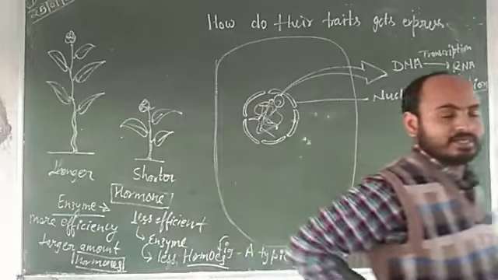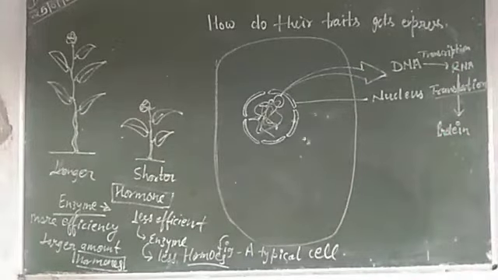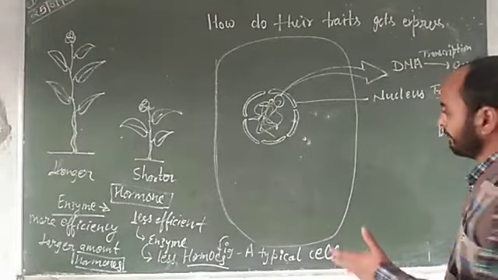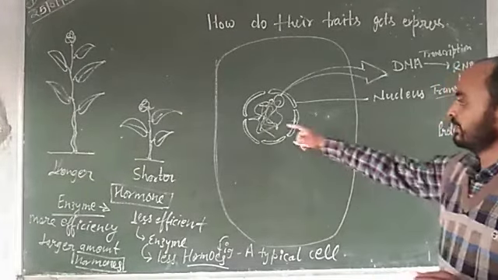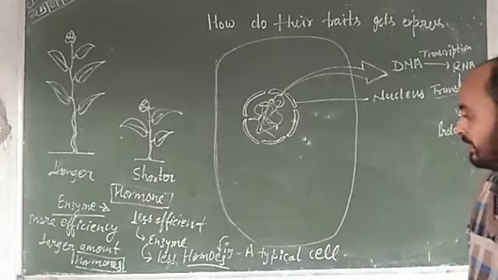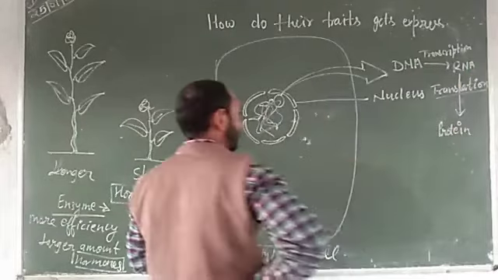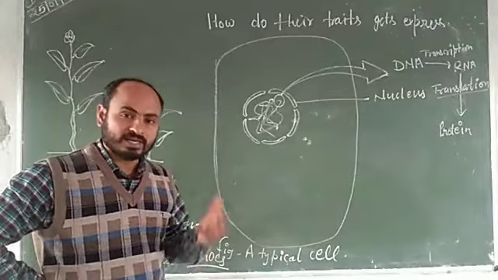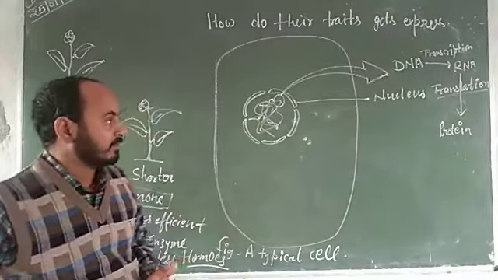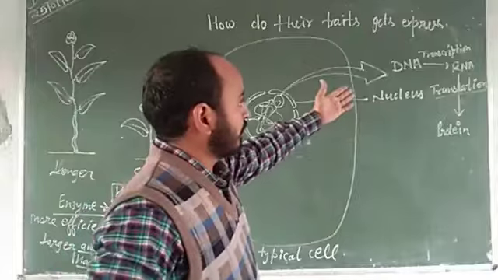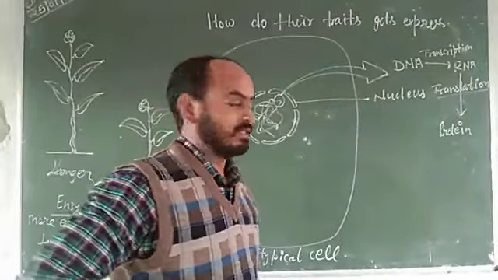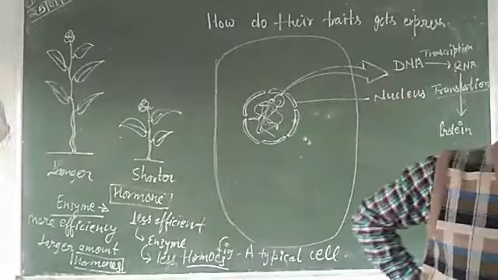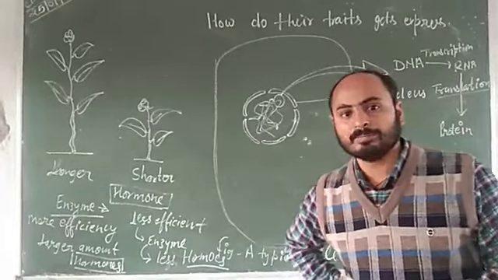So every character is controlled by this DNA, and this DNA expresses its character when making the protein, and these proteins control many reactions, many activities in the biological system. Okay.